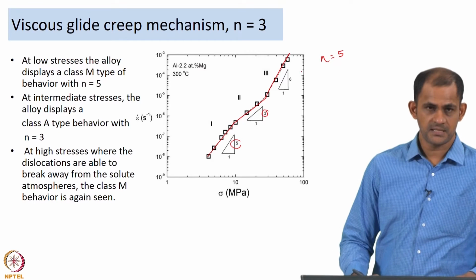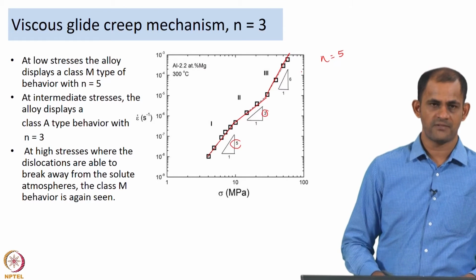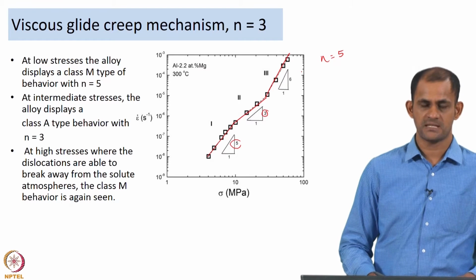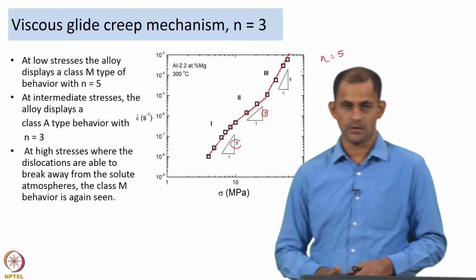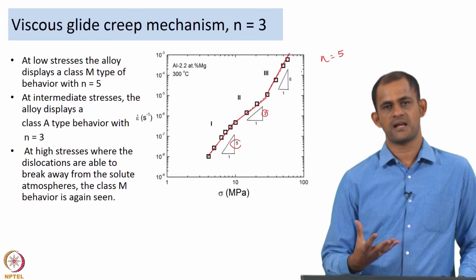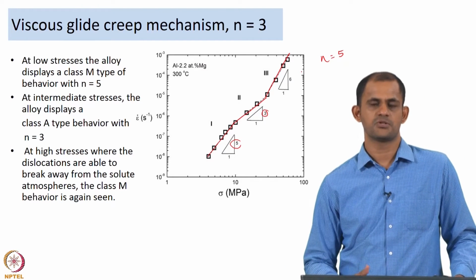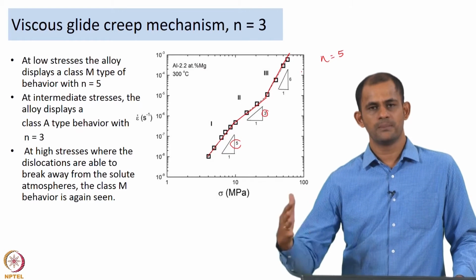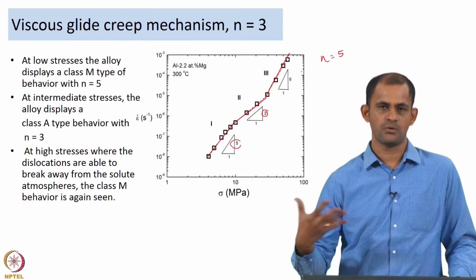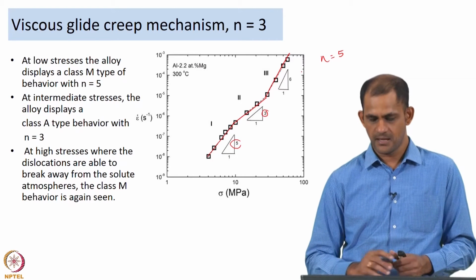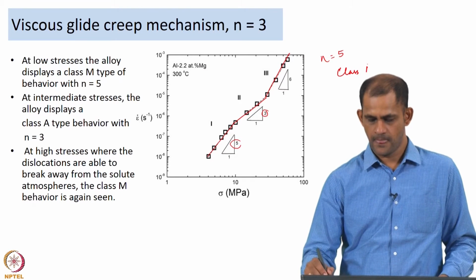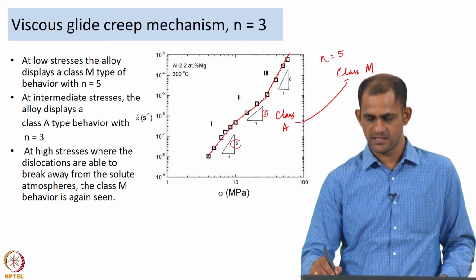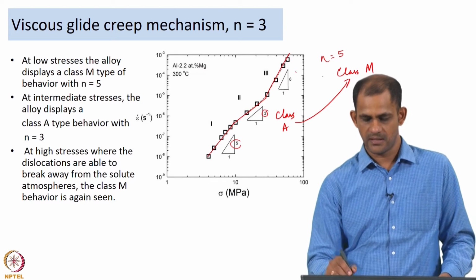So, what is happening is at low stresses you have n equal to 5, at intermediate stresses a class A type behavior. At high stresses, when you apply very high stresses, the dislocations are actually able to break away from the solute atmospheres. So, the stress is high enough for dislocations to break away from the solute atmosphere, and so now the material can again behave like a class M alloy. So, you have a class A alloy at intermediate stresses that transits into a class M behavior at high stresses.